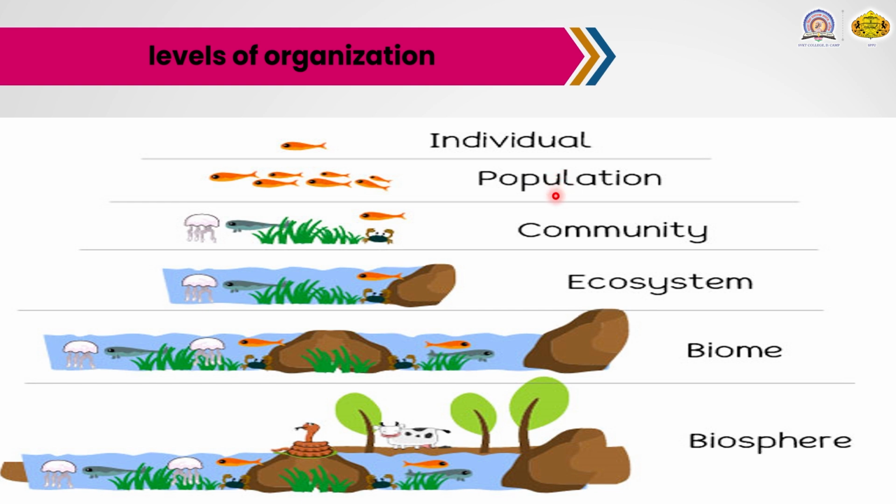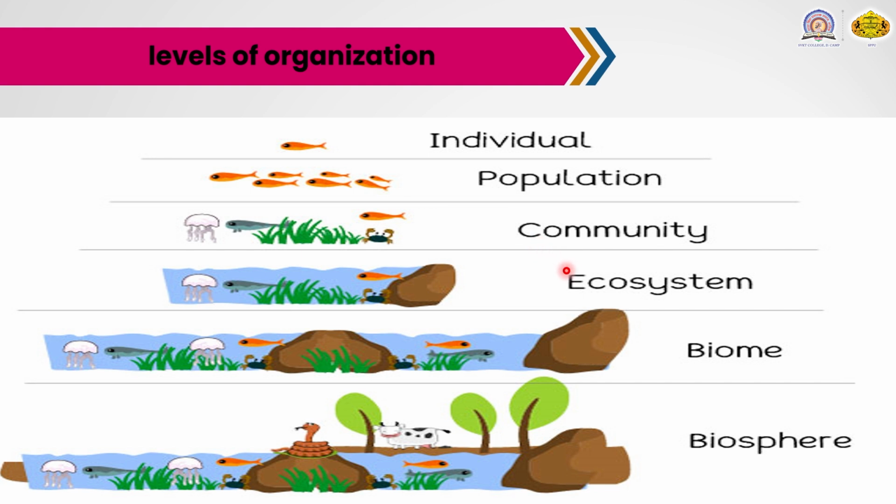Then the next level of organization is the community. The community is a more complex system at this level of organization, which includes different types of populations; the whole set of populations makes the community. See this diagram, which shows different types of populations, different types of animals, different types of plants and other biotic factors. All these are included in what is known as the community.